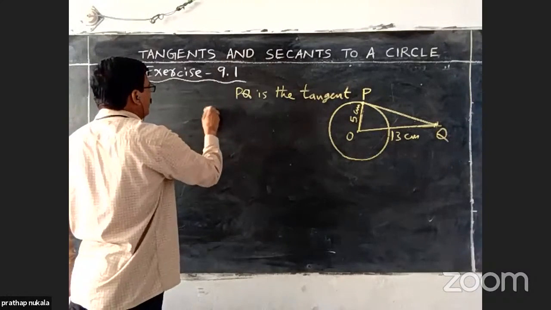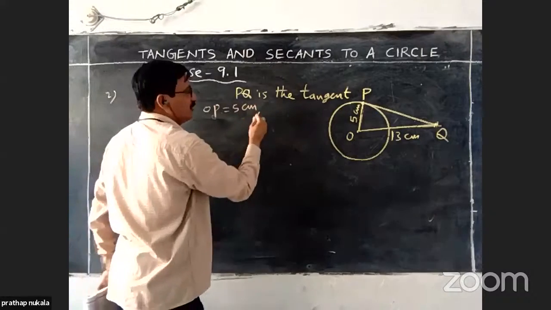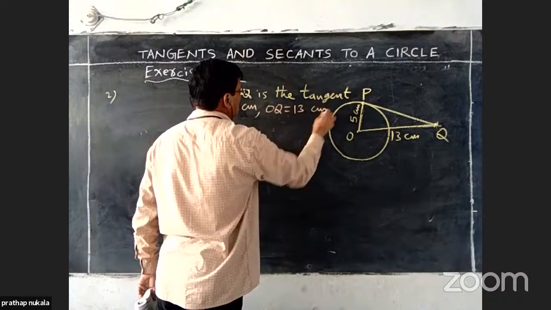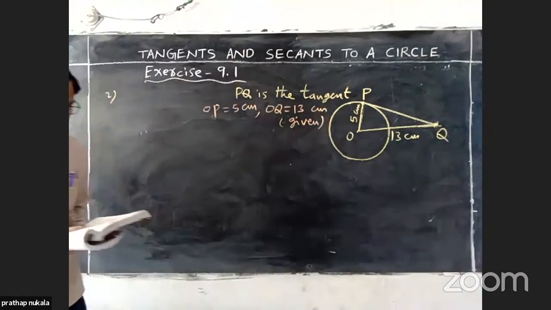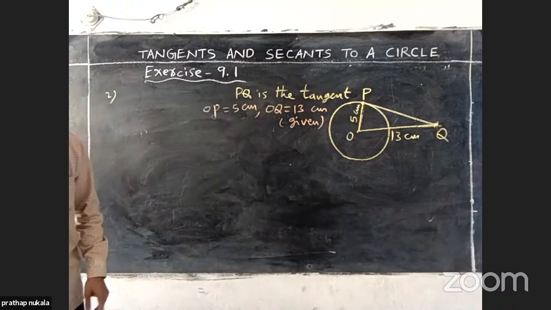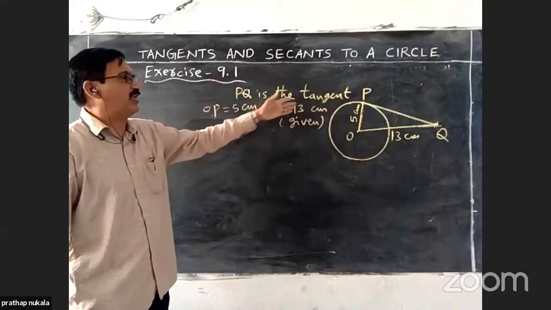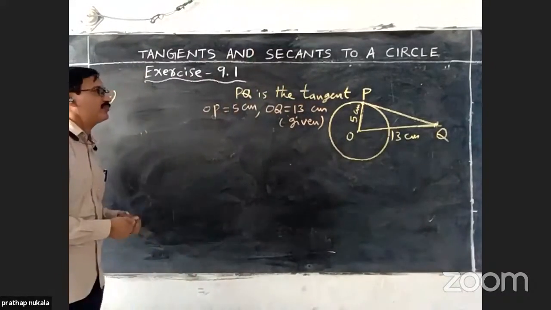OP equals 5 centimeters. OQ equals 13 centimeters. These are given in the problem. Okay. Now find the length of PQ. We have to find the length of the tangent. Okay.